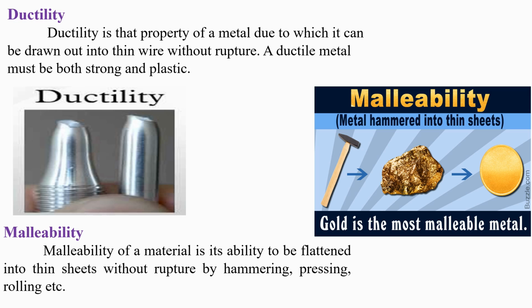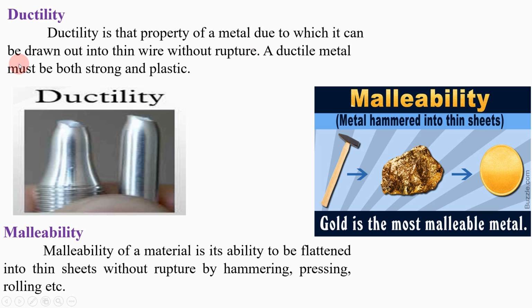Because copper is a material which possesses this ductility property. Ductility is that property of a metal due to which it can be drawn out into thin wire. Your metal can be drawn out into thin wire without rupture. An example is your copper wire, which is used to conduct electricity, and this is a very common example. I think all of you have seen that.